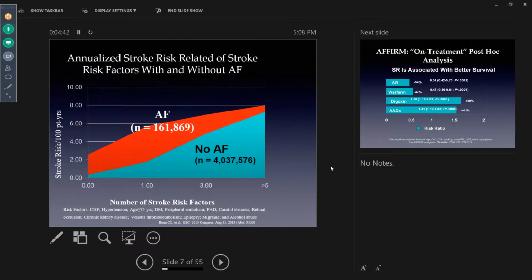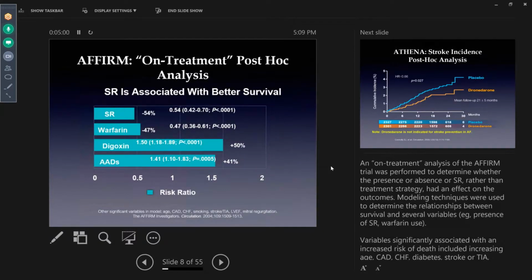And that's why when you look at the new guideline that was mentioned by Dr. Valentin today, a decision to anticoagulate somebody should not be based on the duration or the burden of AFib, should not be based on whether it's paroxysmal or persistent. It should be based on what is that risk score.